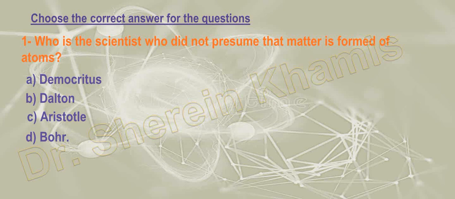Okay, Democritus made the point that the atom is a solid body. Dalton also mentioned that there is a nucleus. Bohr mentioned that there are quantized energy levels. But Aristotle was a philosopher and didn't base any opinion on an experimental view. So the scientist that didn't presume any of the important information about the structure of the atom is Aristotle. Okay, the next question.